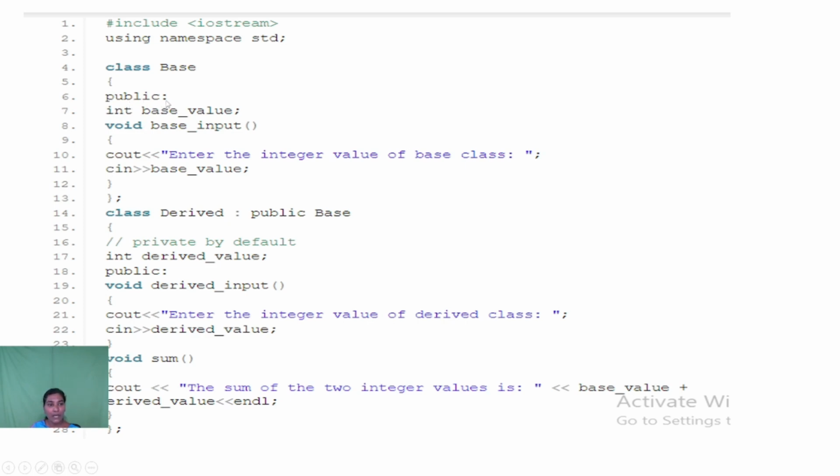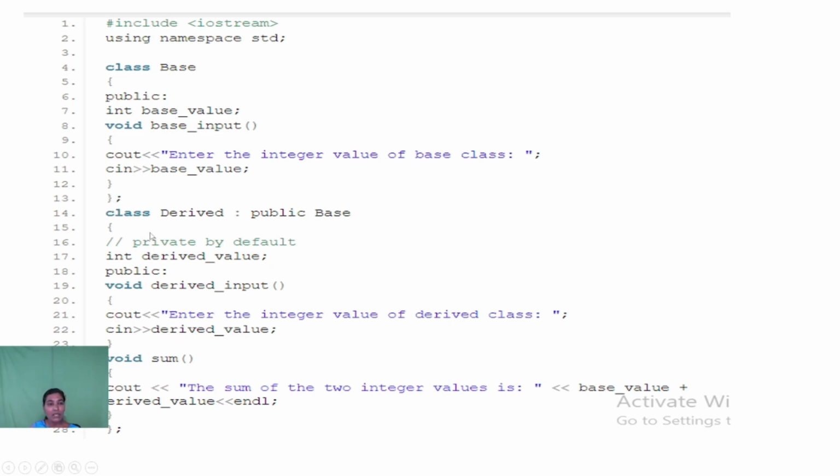Under the public mode, it contains one variable and one member function. The variable is named base value, and the function is void base input of. Through this function we can get the value of the variable base value. Then the base class is ended with a semicolon.